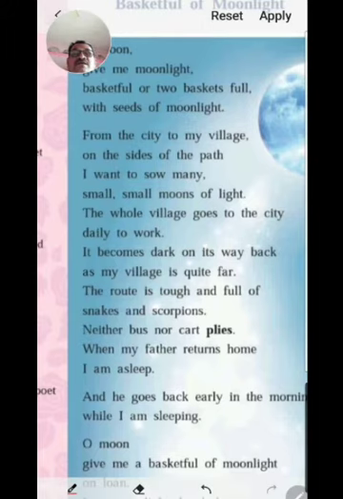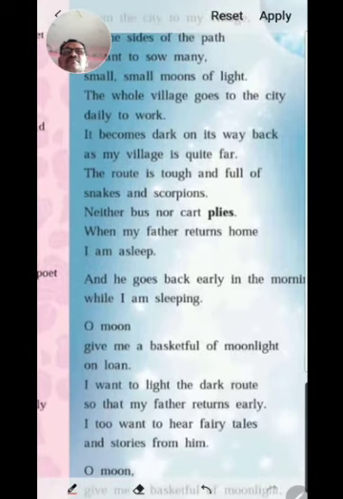And so he said, for my villagers, for my father, when they return late to home, at that time, for their safety, for their enlightened road, he wants to sow some seeds of light. Then you see, he said, neither bus nor cart plies.